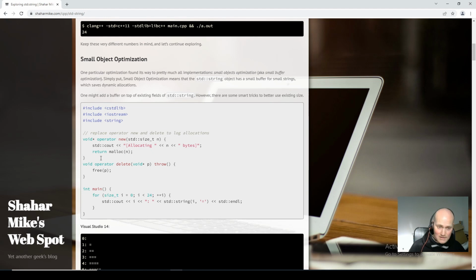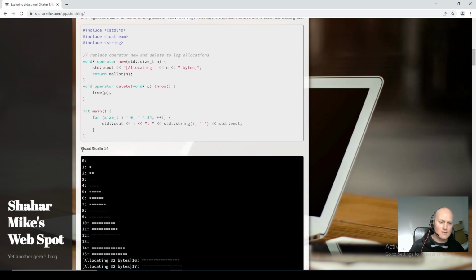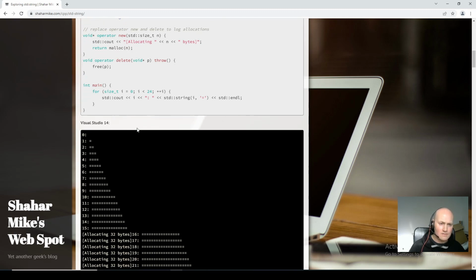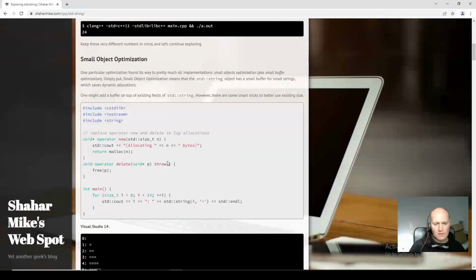So what they're doing in this little experiment on this page is creating strings of different sizes. This one was in Visual Studio, and they're finding that when they keep adding one character to the string, after they've added 15 characters, when they get to the 16th character, it starts allocating memory. So just keep this in your mind when we look at this code now.